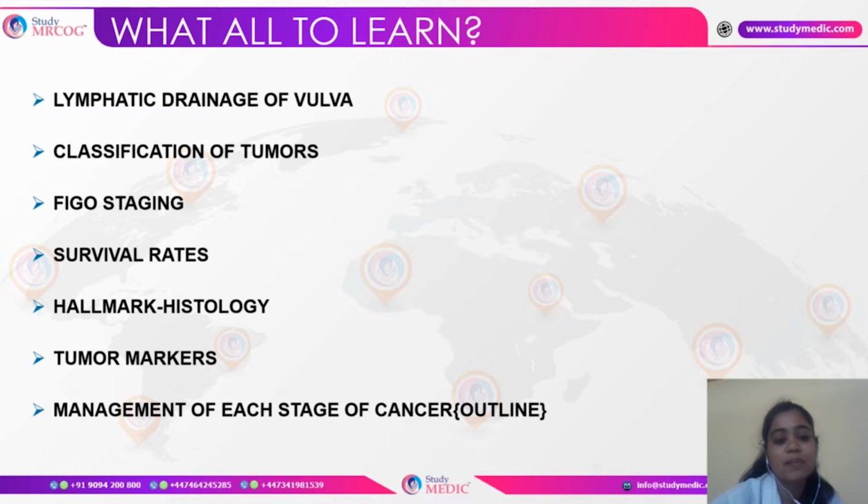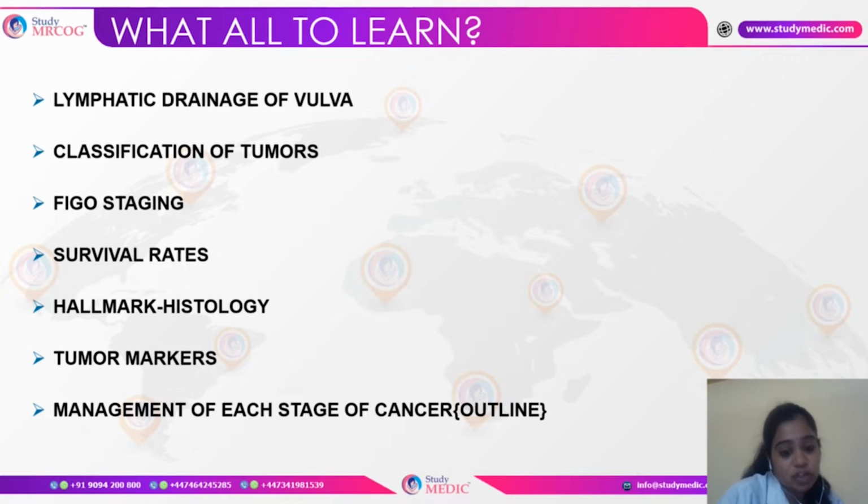So it is very, very important that we know the FIGO staging by heart for all the 4 cancers. And then the 5-year survival rates, then the hallmark in the histology. As we go through today's session, you would be getting a few examples regarding the histological hallmarks of certain kinds of tumors. And tumor markers are also very important. For example, if alpha fetoprotein is secreted in high amounts, then we suspect yolk sac tumor. So such questions can also be expected.